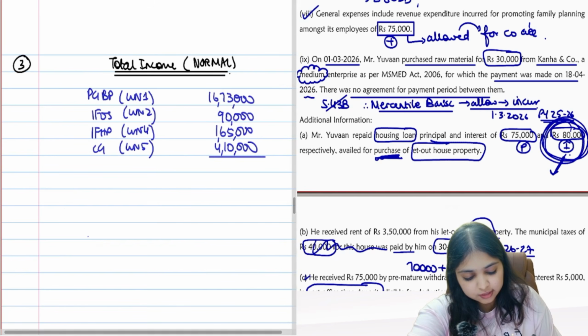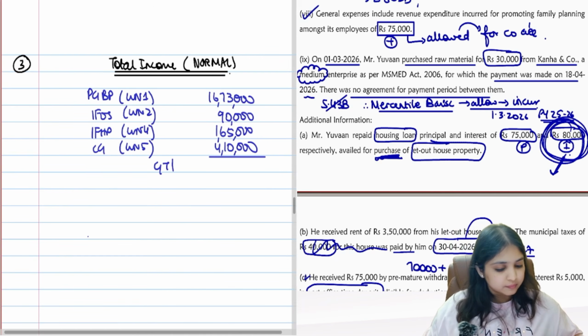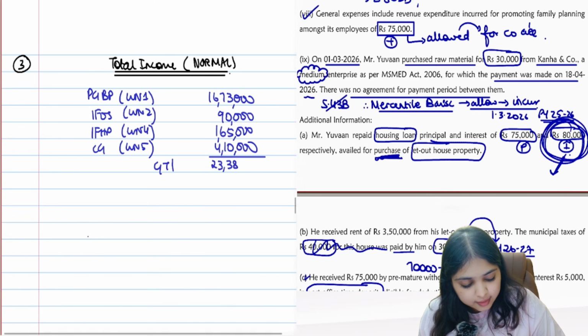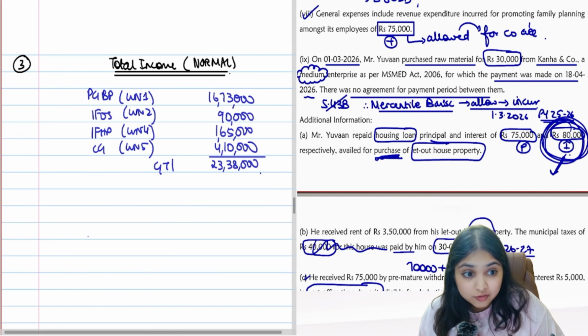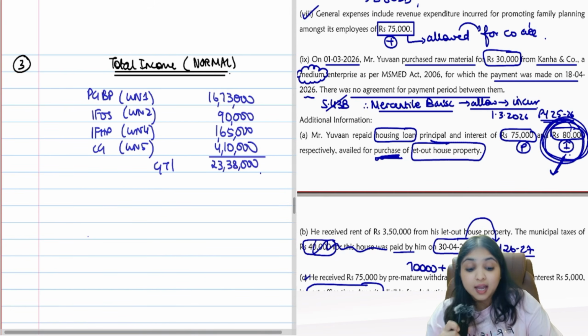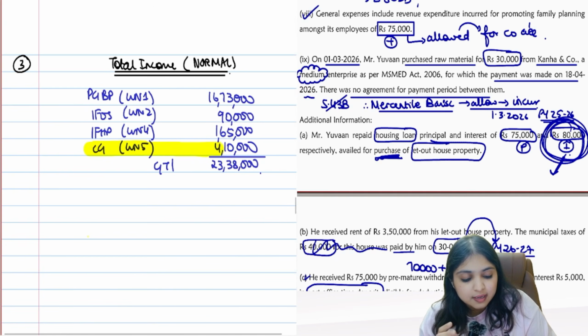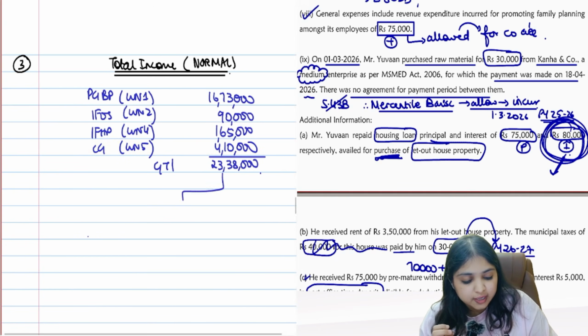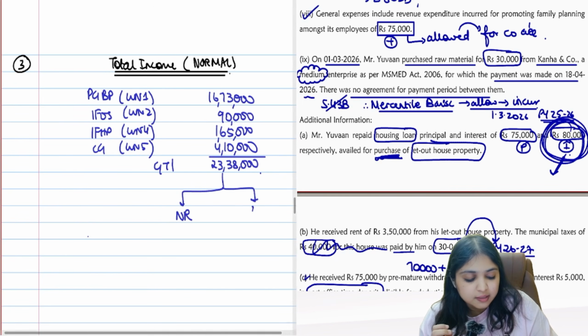So what's your assessee's GTI? 23,38,000 will be the GTI. Now I have chapter 6A. Before I subtract chapter 6A, does something come to your mind? I won't straight away subtract chapter 6A. I do have special rate income, guys. I have 4,10,000 special rate income over here. So I will split this GTI into normal rate income and special rate income. 4,10,000 is my special rate income.